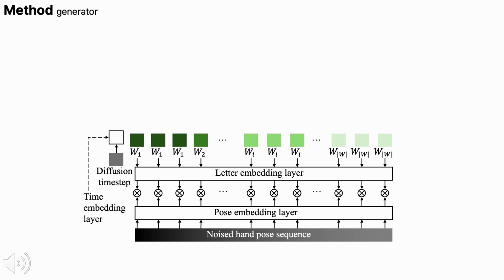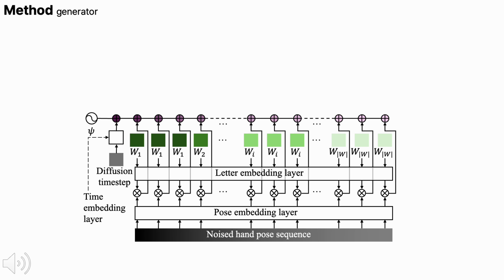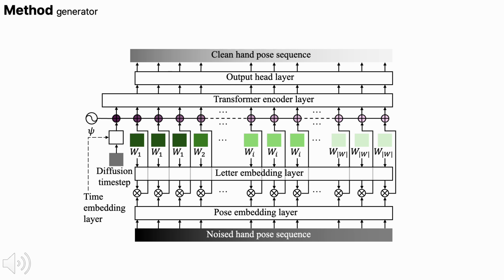We additionally provide the diffusion time step embedding to the transformer encoder. This embedding indicates the current denoising step during the diffusion process. We then add positional encoding to preserve temporal ordering across the sequence. Finally, the transformer encoder predicts the clean hand pose sequence from the noisy input sequence through iterative denoising. As a result, our generator can synthesize realistic fingerspelling pose sequences for arbitrary words.